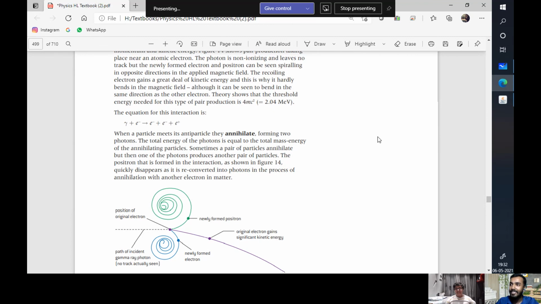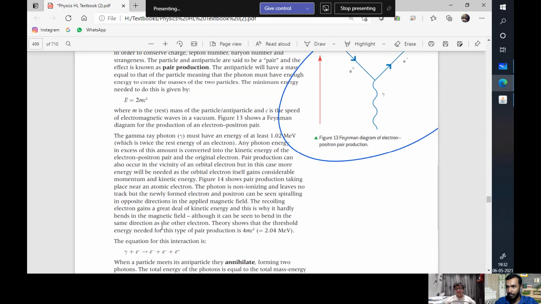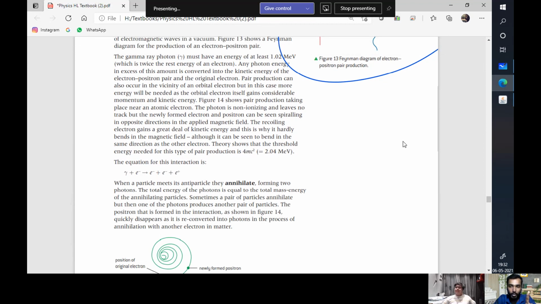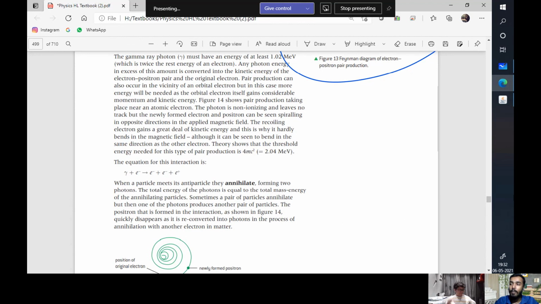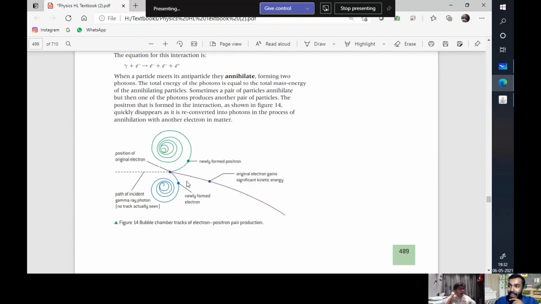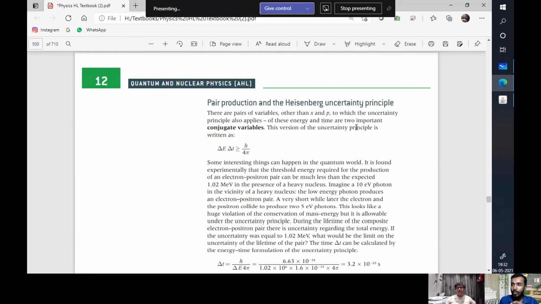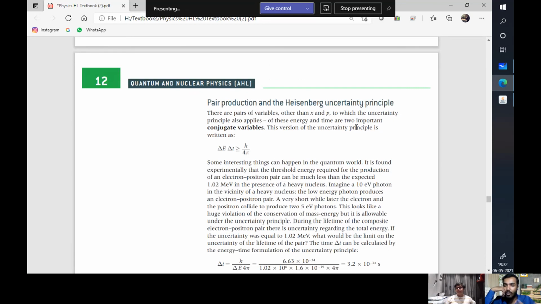Okay, don't worry. This paragraph discusses the gamma radiation decaying into a positron and an electron. If you have gamma radiation of 1.02 mega electron volts, each electron and positron will have so and so energy. When these particles meet each other, they annihilate each other and give back the original energy. But in this process, you need to take into account that we do not know the actual position of the positron or the electron. That becomes a problem for us.